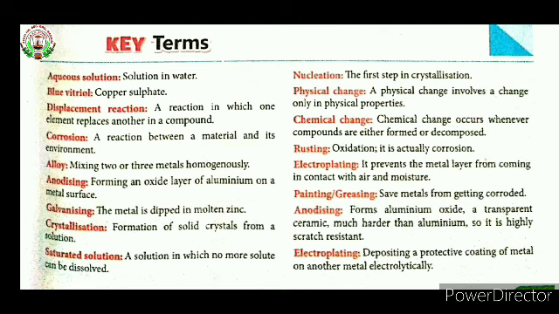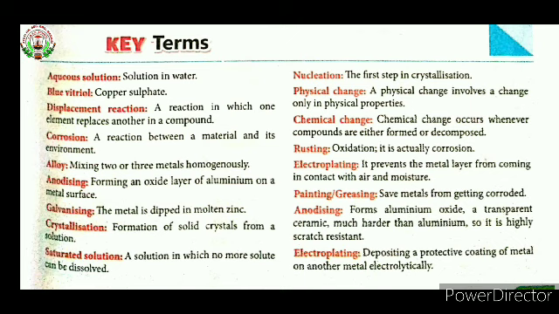It is actually corrosion. Then the next one, electroplating. It prevents the metal layer from coming in contact with the air and moisture. Then the next one, painting and greasing. By painting and greasing we can save metals from being corroded.